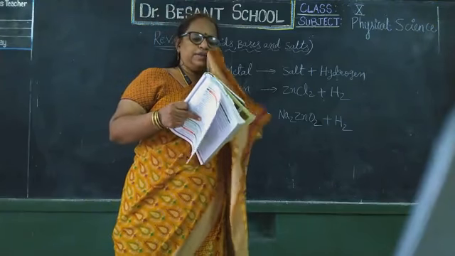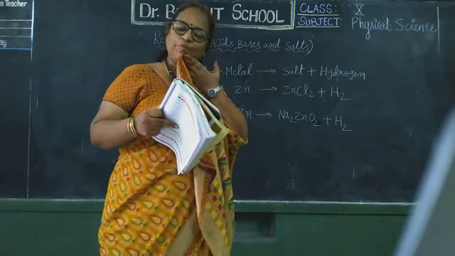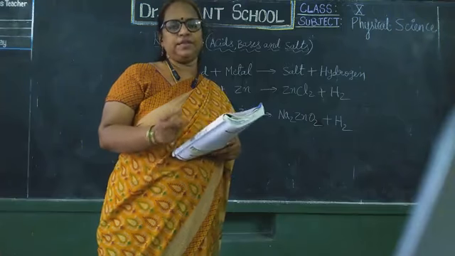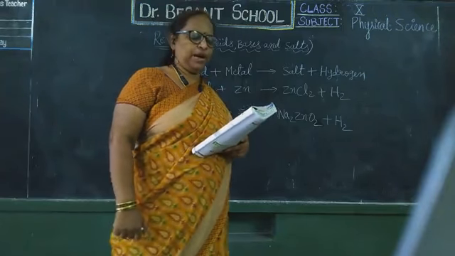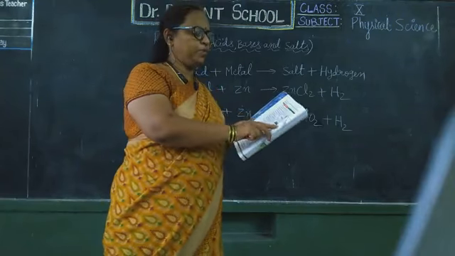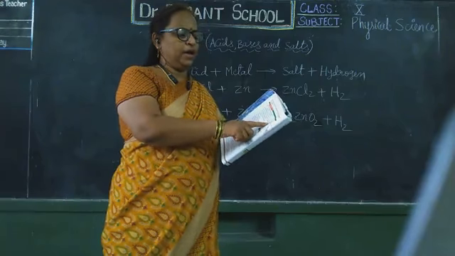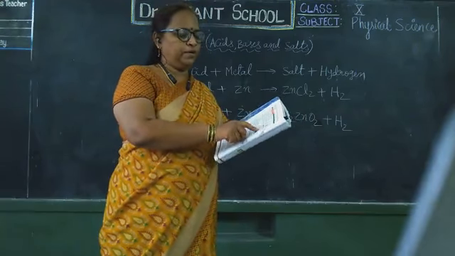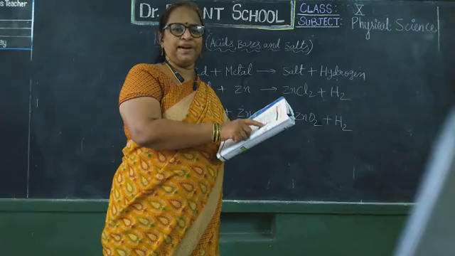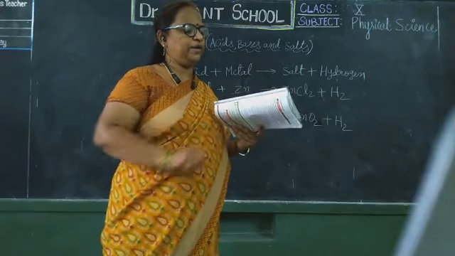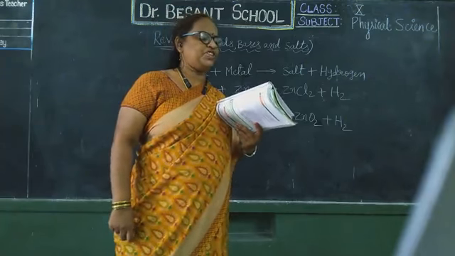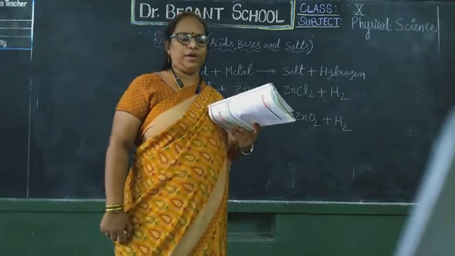Sodium carbonate in test tube A and sodium hydrogen carbonate in test tube B, and add 2 ml of dilute HCl to both of them. Then what will happen? It releases a gas. Here sodium carbonate and dilute HCl are added, closed with a 2-hole rubber cork. In one hole you will keep the thistle funnel, and in the other hole you will place one end of the delivery tube. The other end of the delivery tube is passed into a test tube containing calcium hydroxide, lime water.